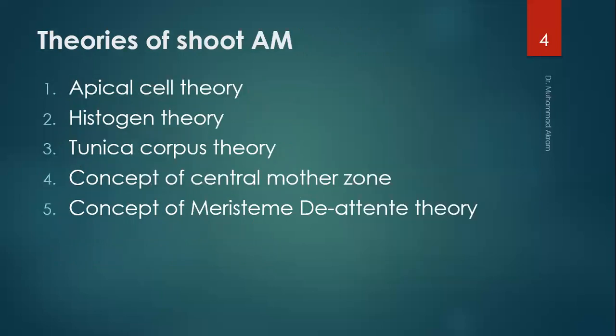There are various theories regarding the presence of the meristematic regions, or the group of cells or tissues that are responsible for growth, cell division or mitotic activity, that is known as the apical meristem. The first theory is the apical cell theory, second the histogen theory, number three the tunica corpus theory, fourth the concept of central mother zone, and the fifth one is the concept of the meristem de attentive theory.